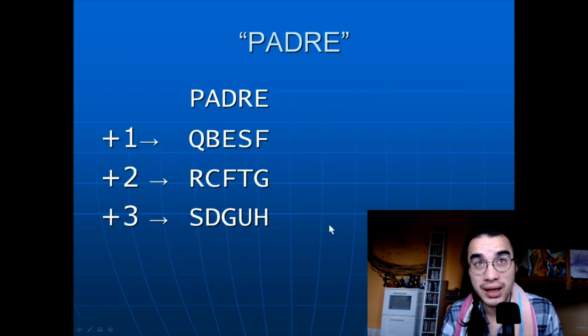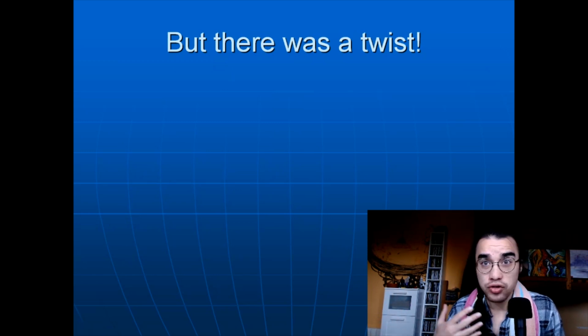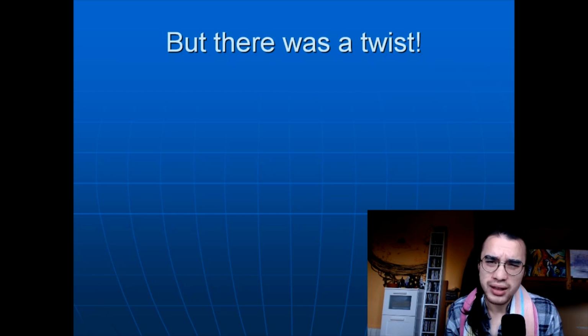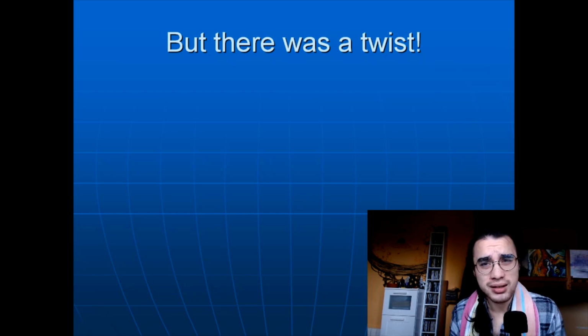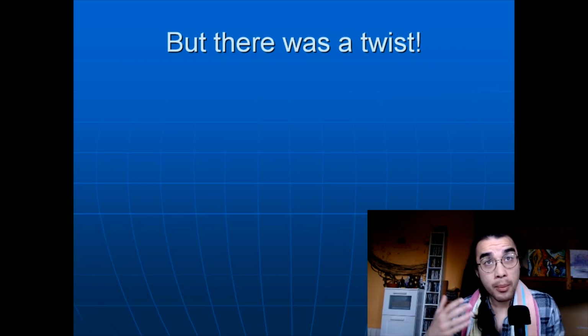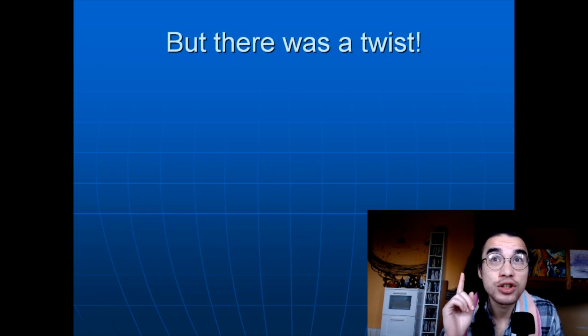Right. So now we've got that sorted. Like I already explained when I showed you that puzzle, I tried to decode this thing. You know, I had all of the letters there and I tried to decode them. And do you think I didn't try the Caesar cipher? Of course I tried the Caesar cipher. I mean, this is Father we're talking about. That was the first thing I tried, but I still didn't come up with the solution. And why was that? Because there was a twist.